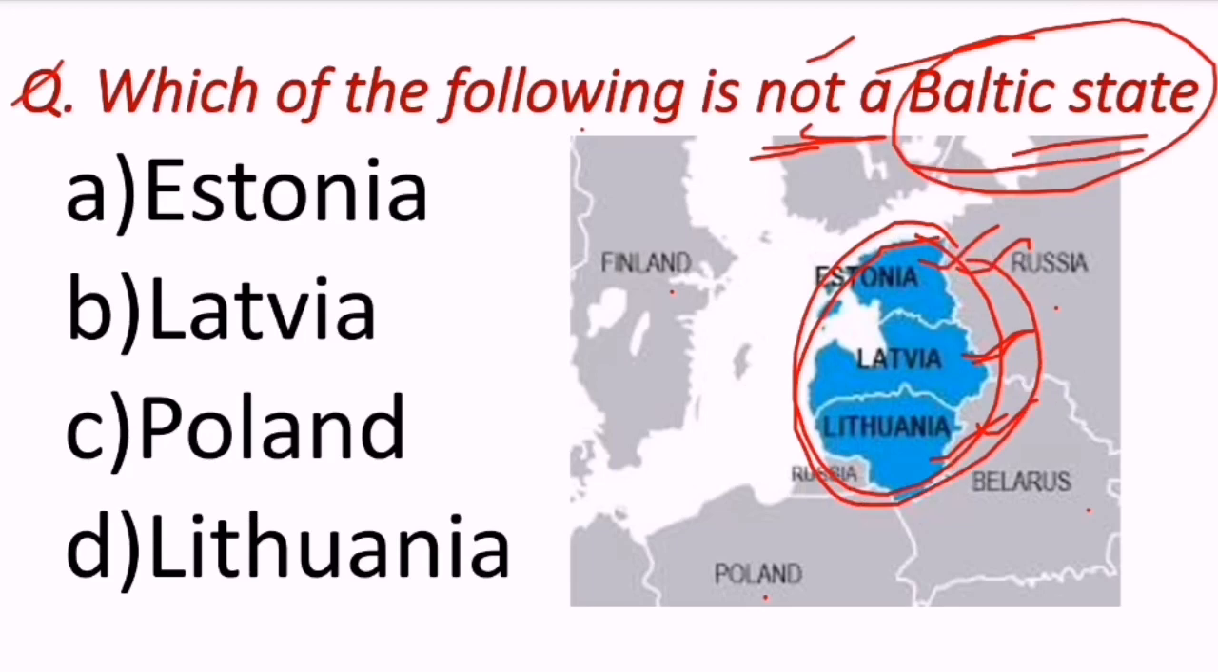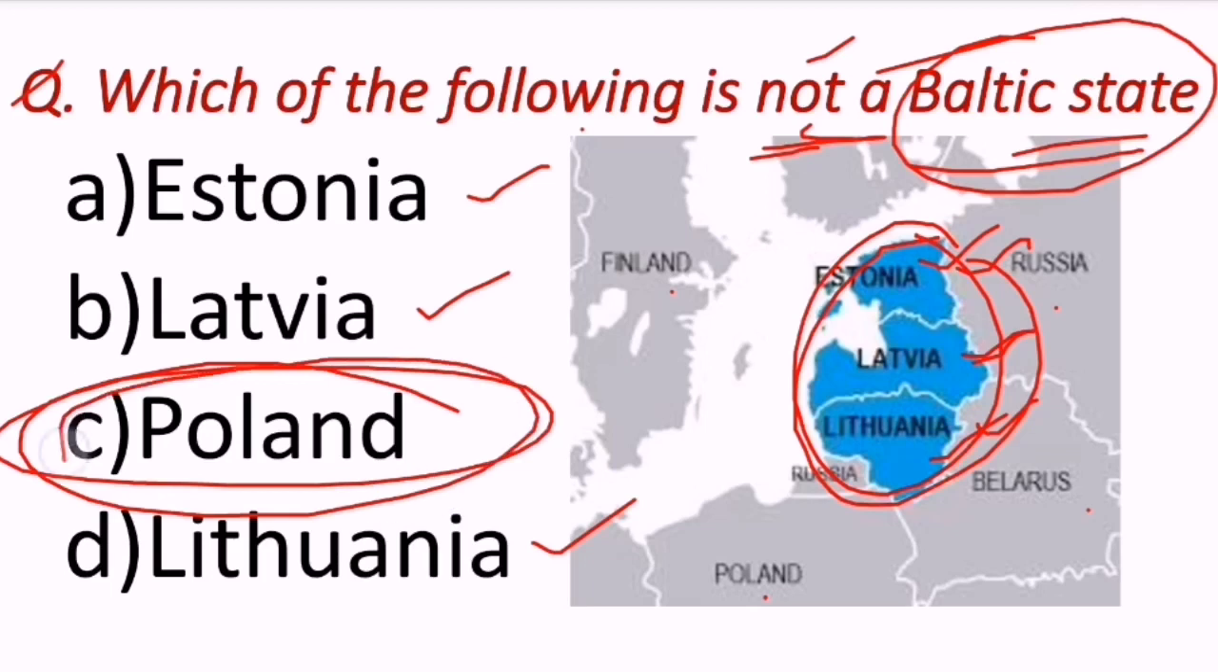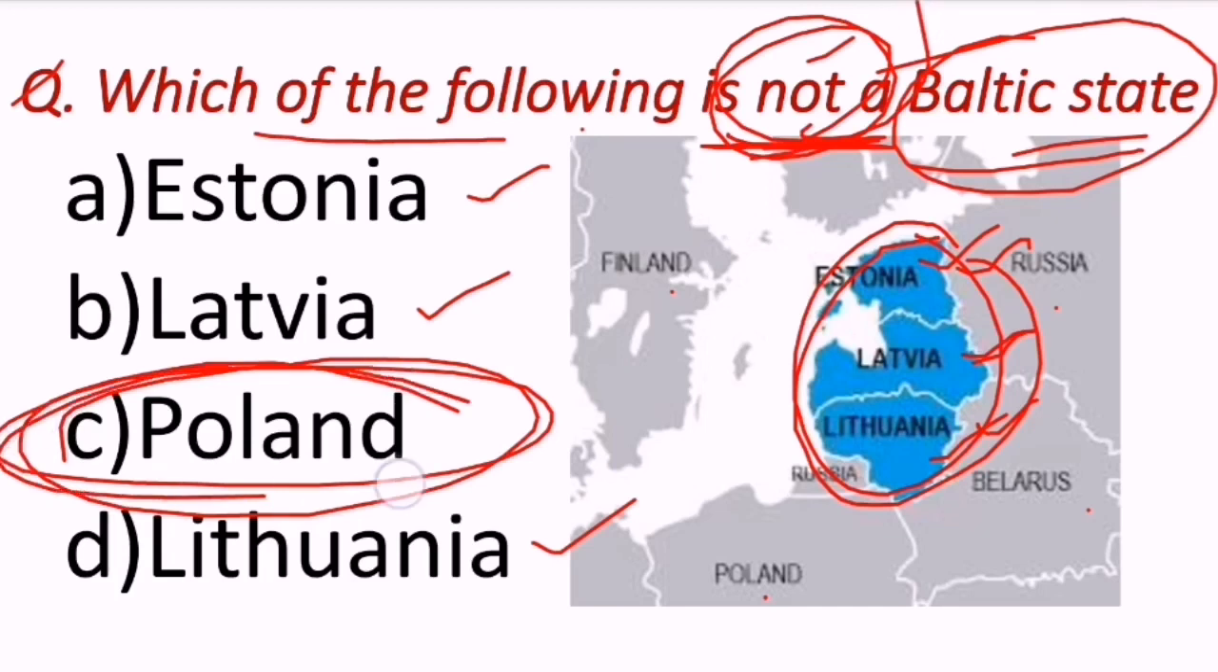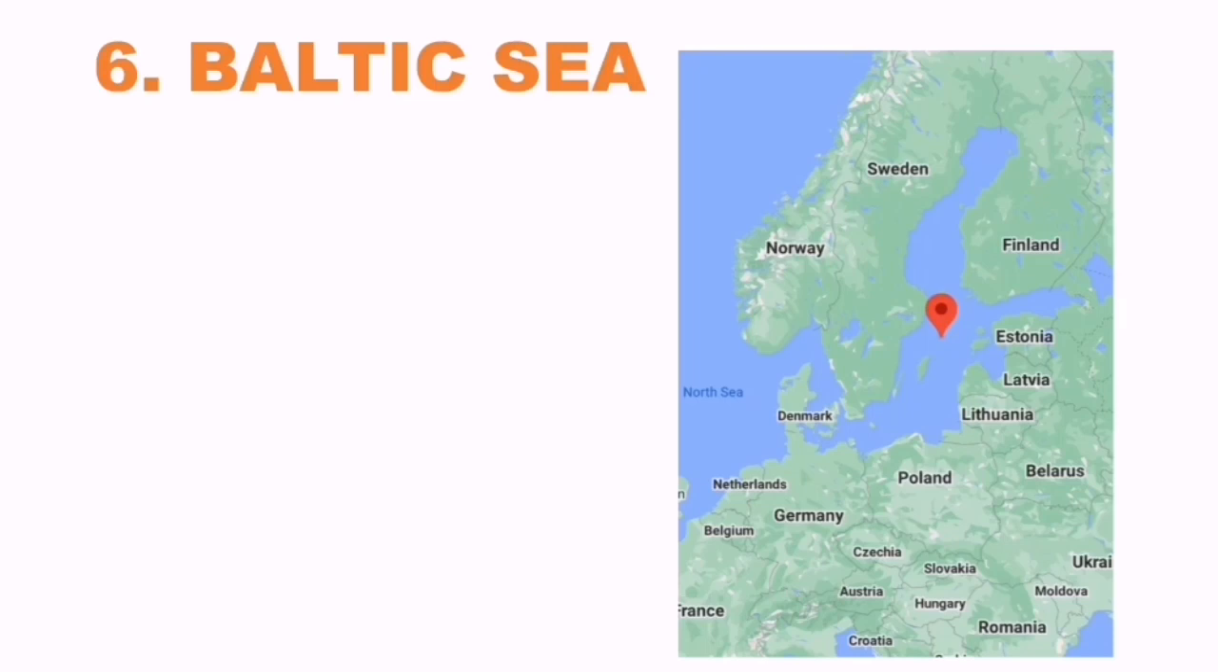So that's why I chose this question. Estonia, Latvia and Lithuania, these 3 are the Baltic states. Poland is not a Baltic state. So the question asks which of the following is not a Baltic state, and Poland is not a Baltic state. Okay. So that's why I chose this topic, the Baltic Sea. Very important. In the Baltic Sea, the Baltic states Estonia, Latvia and Lithuania are there. So that's why I came with this Baltic Sea.